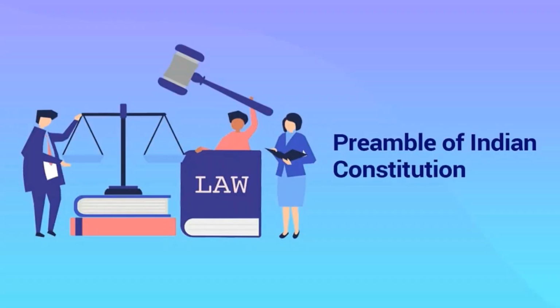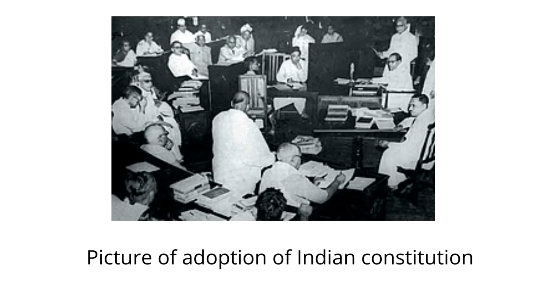The preamble is based on the Objectives Resolution, which was drafted and moved in the Constituent Assembly by Jawaharlal Nehru on 13 December 1946 and adopted by the Constituent Assembly on 22 January 1947. The preamble can also be called the soul of the Constitution as it has everything about the Constitution. It was adopted on 26 November 1949 and came into force on 26 January 1950, also known as Republic Day.